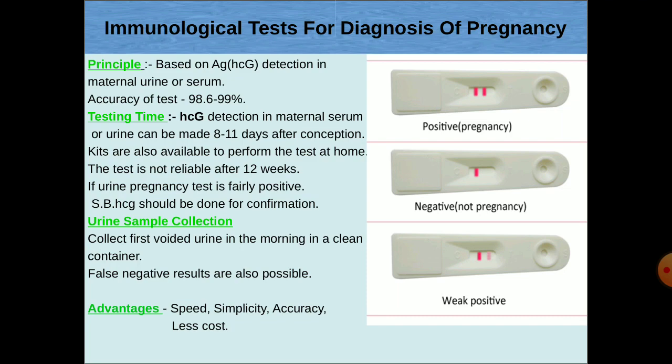Urine sample collection. When to collect the urine sample for this test? Collect first voided urine in the morning in a clean container. False negative results are also possible. What are the advantages of this test? It is speed, simplicity, accuracy, and is of less cost.